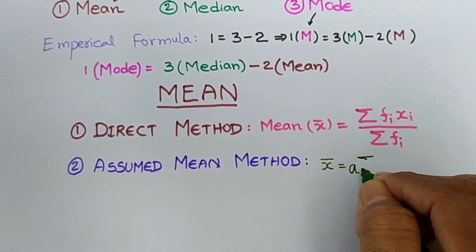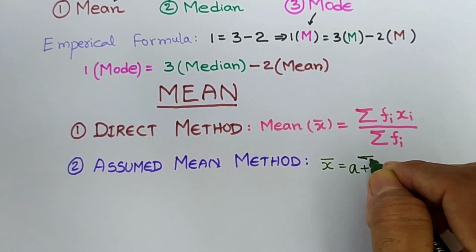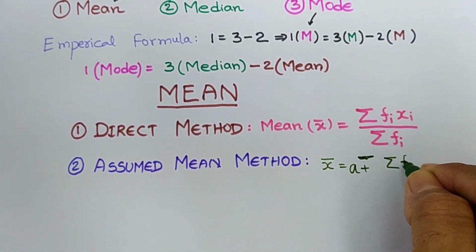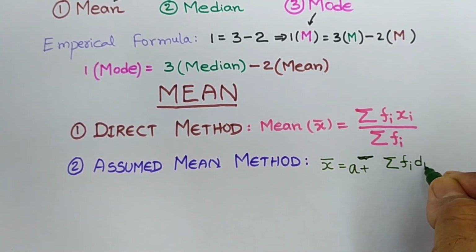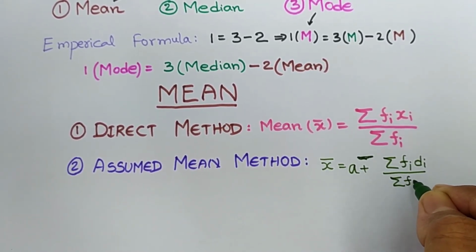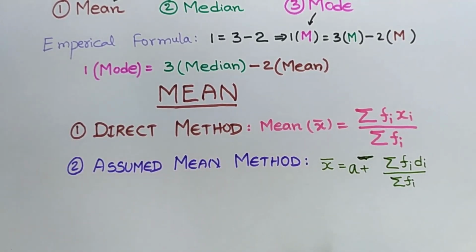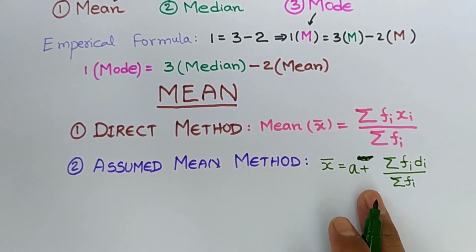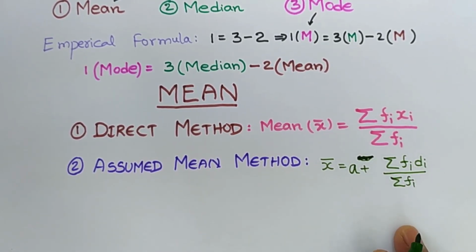A plus sigma fi into di by sigma fi. Here it is A plus sigma fi into di by sigma fi.